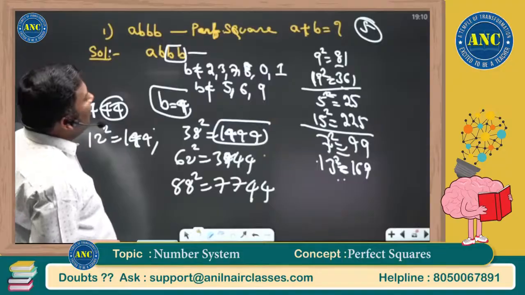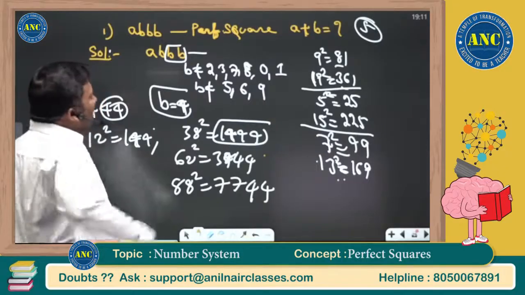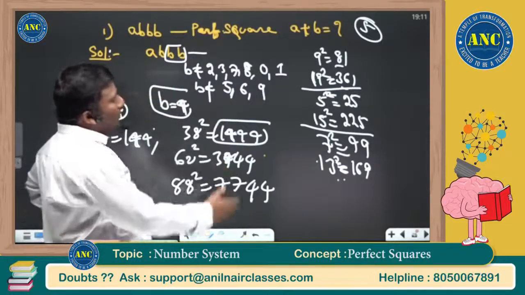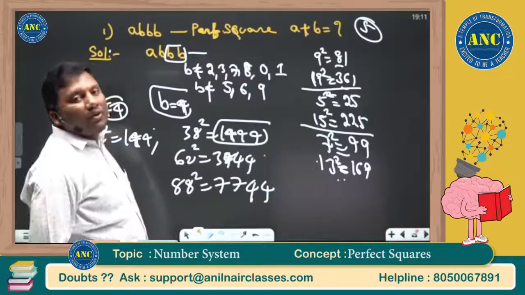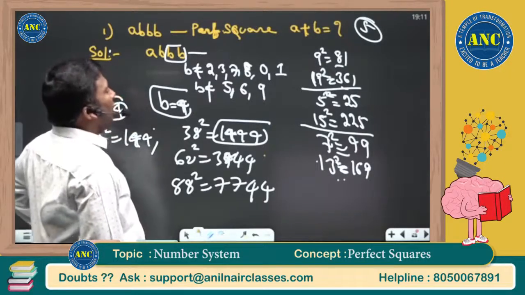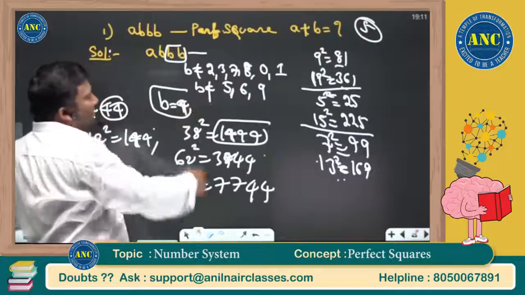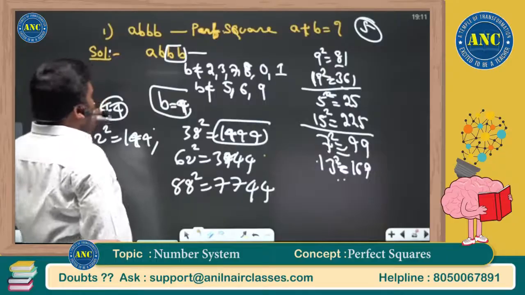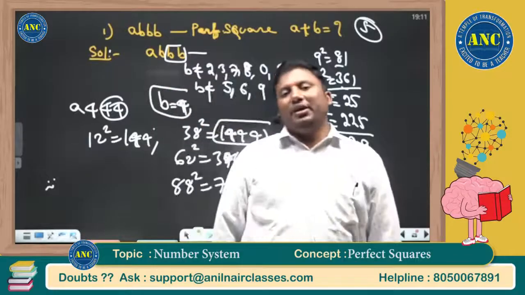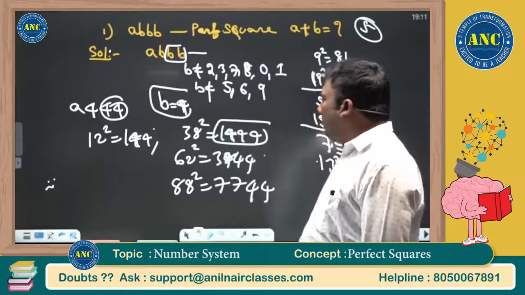It cannot end with 1 because the tens place should be even; both should have the same parity. Because of that, 9 is not possible. If the units place is 6, the tens place is always odd. 5 not possible. Once you got 44, 12 square is 144, 50 minus 12, 50 plus 12, 100 minus 12.